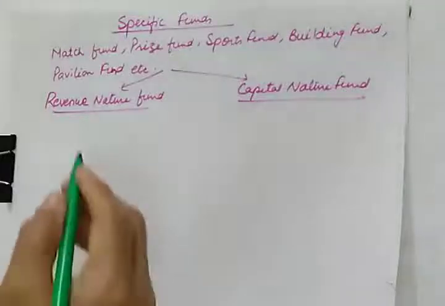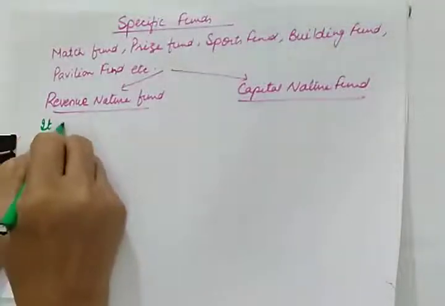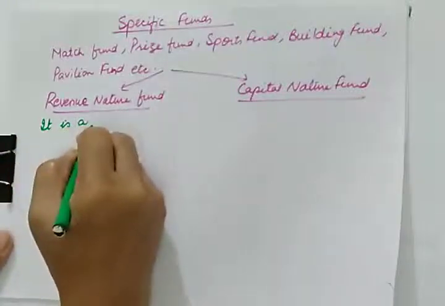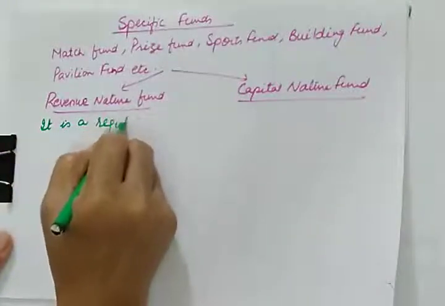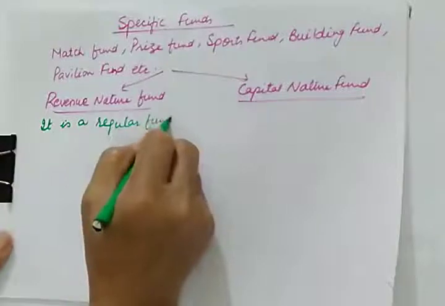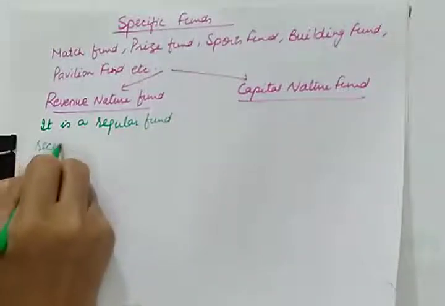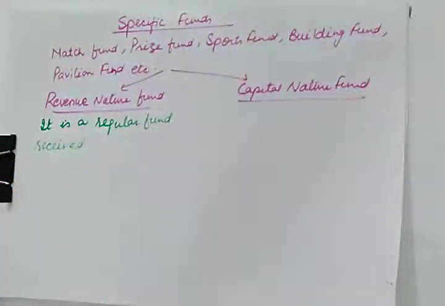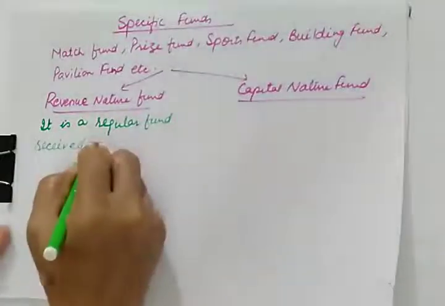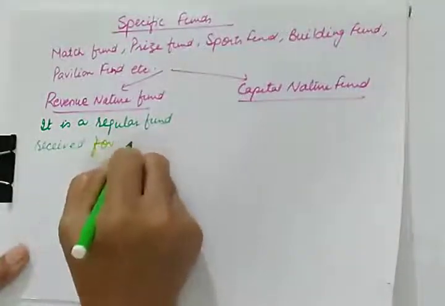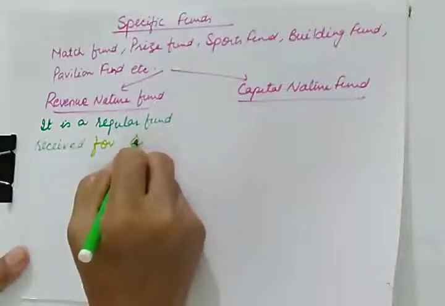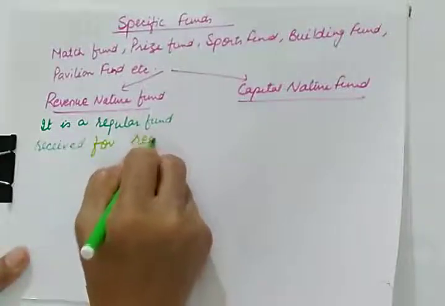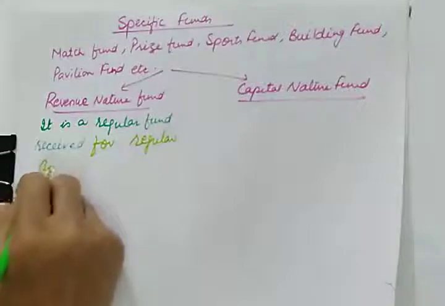First of all, a revenue nature fund is a regular fund, received for a regular specific purpose.